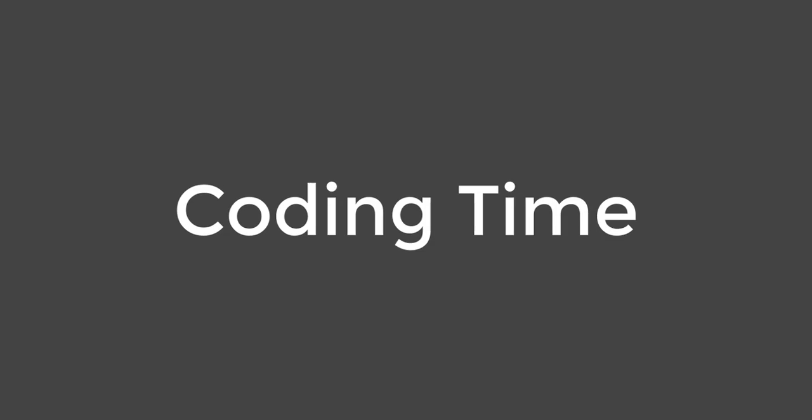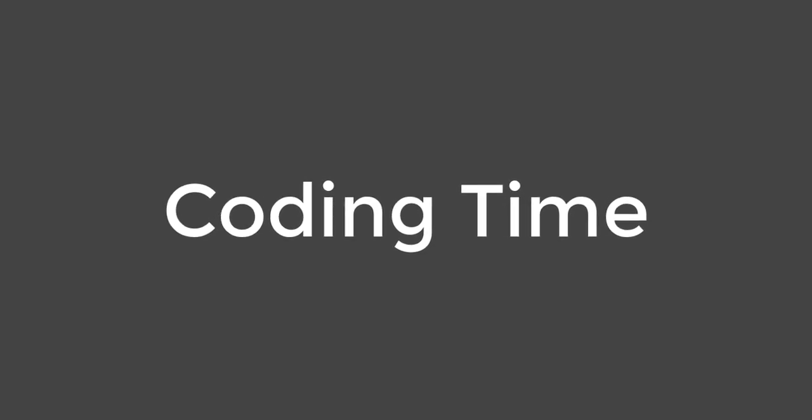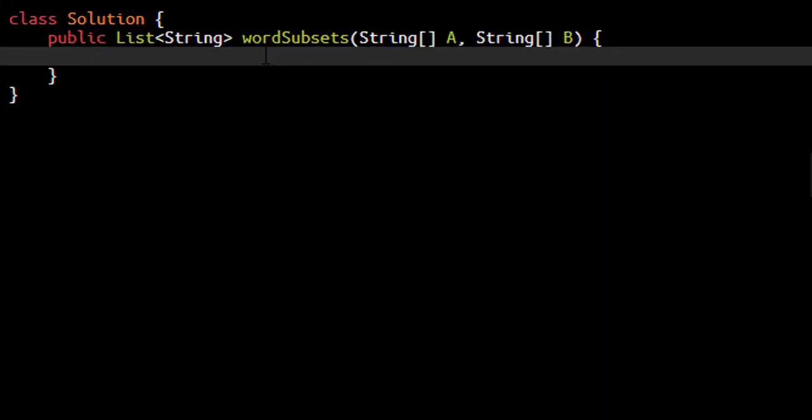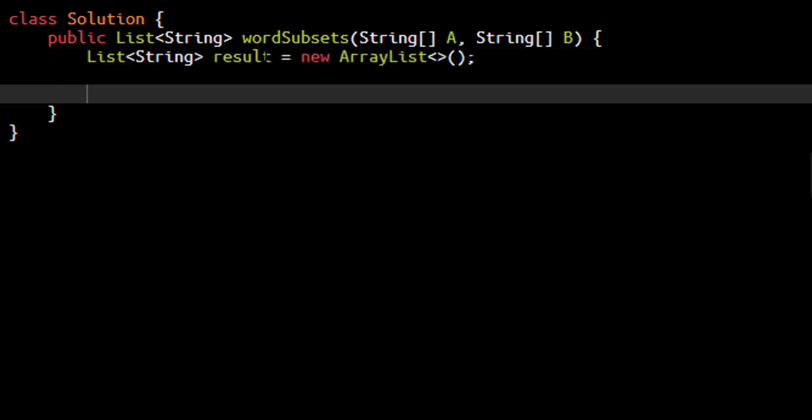So now it's time to code this particular approach and see what will be the time complexity. As we need a result list, we'll create a result list first. Now, we need to create the resultant string first, and as we know there will be only lowercase letters present in both the strings. We will take an array of 26 characters which will hold the count of the character in the resultant string. We'll call that target and we'll have the integer array of 26.